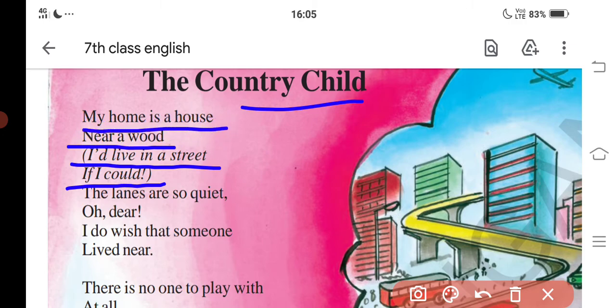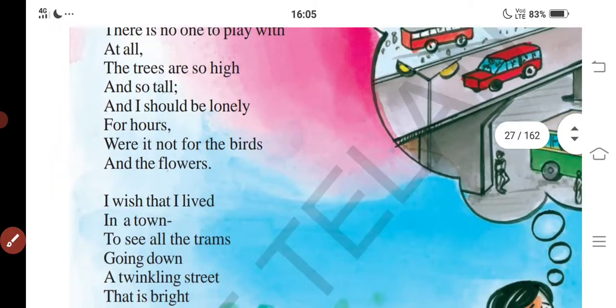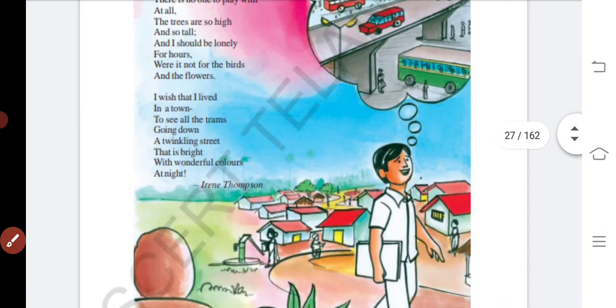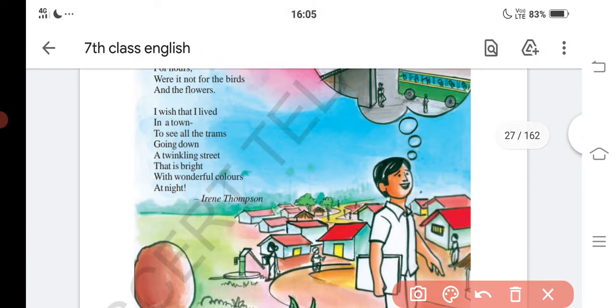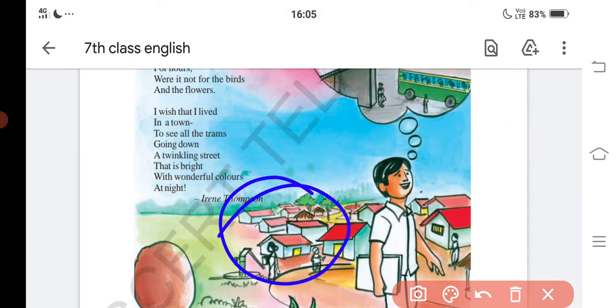Means in the town there will be lorries and sound, and many houses and buildings, but not in the country. You can see here in the picture, this is the countryside, and this is a small street, a very small street.